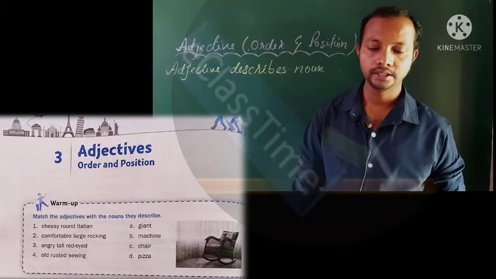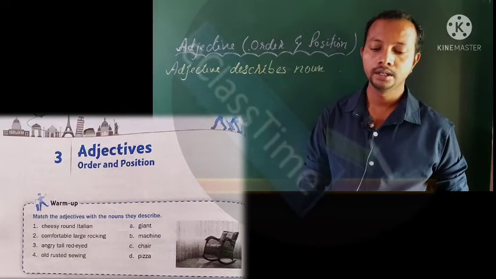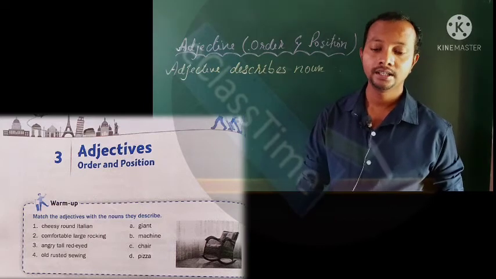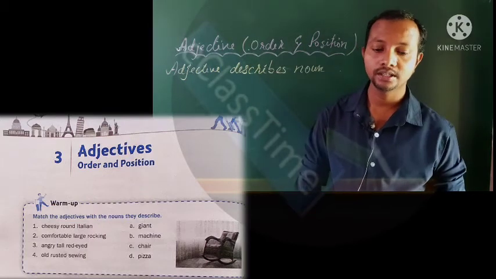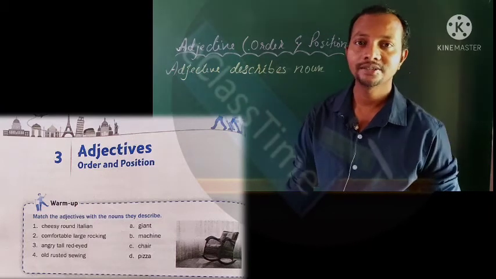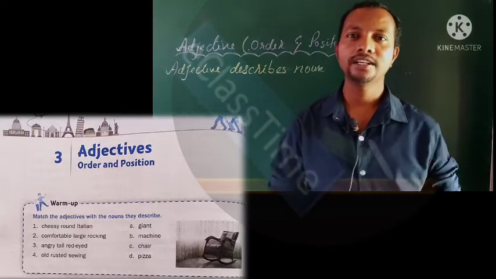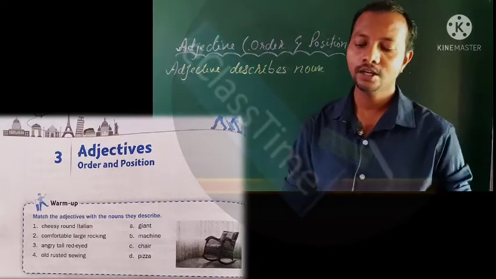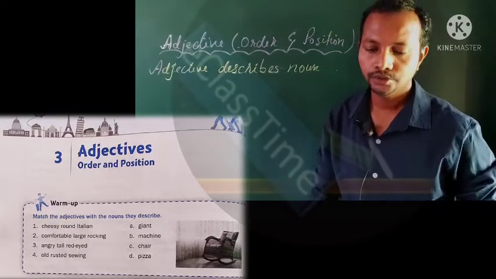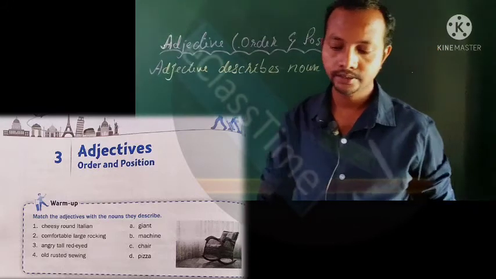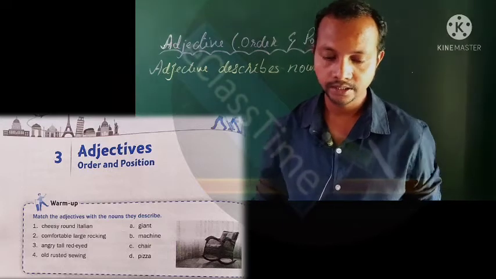Now see, the first one is given: cheesy round Italian. Now what can be cheesy? Can it be a giant? Not at all. Can a machine be a cheesy one, round? A chair? Not possible. So pizza, of course, pizza is in round shape, and with the cheese. So this is how we need to match. Cheesy round shape goes with D, that is pizza. The second one, comfortable large rocking, for that C will be there, that is chair.